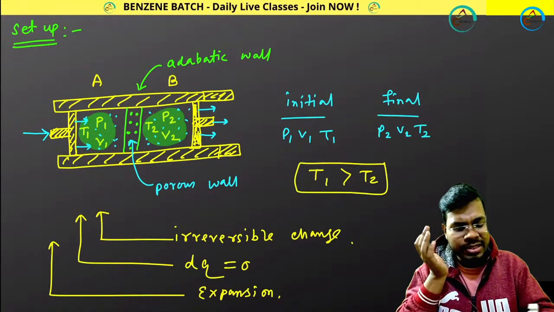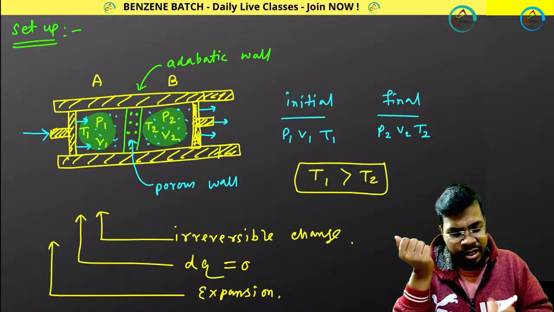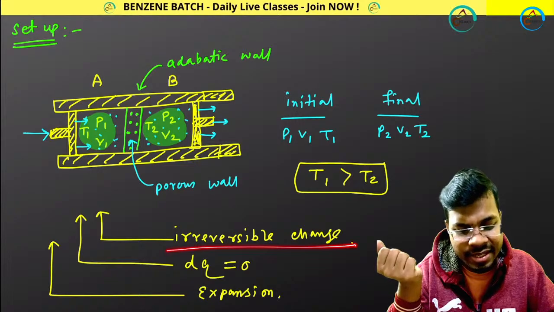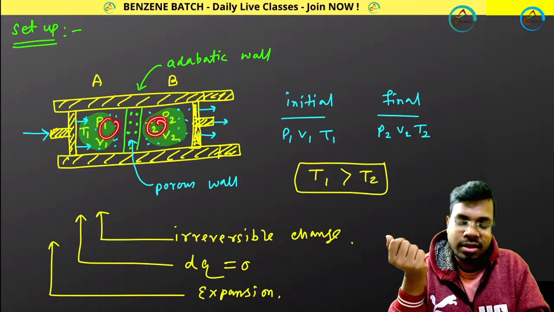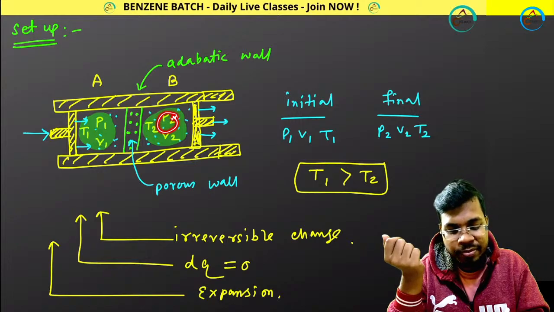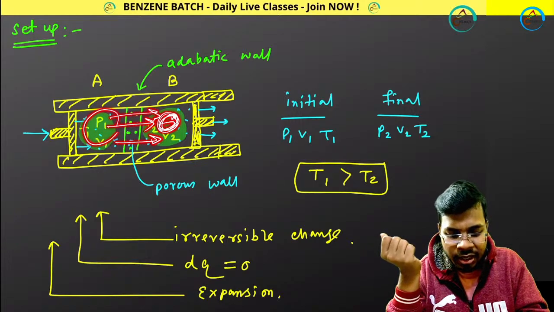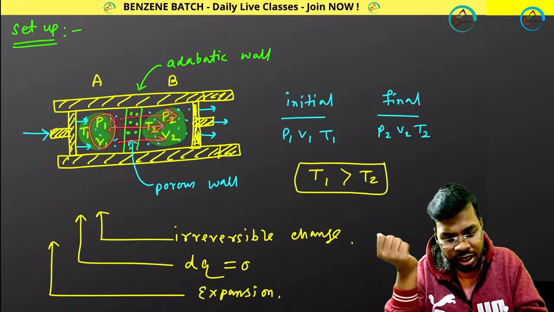Perfect. Setup is like this. What we are considering is that an irreversible change is happening. Why irreversible? Because a porous plug is there, so the gas goes from more pressure to less pressure. The external pressure is less, so from this chamber your gas will be transferred to this chamber through the porous plug.